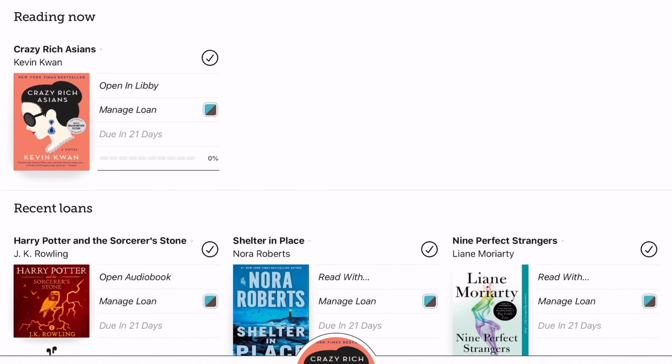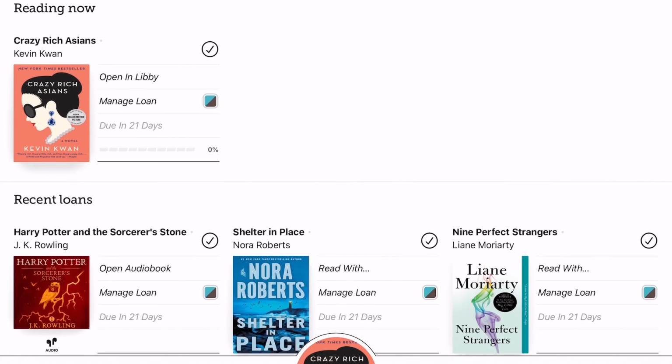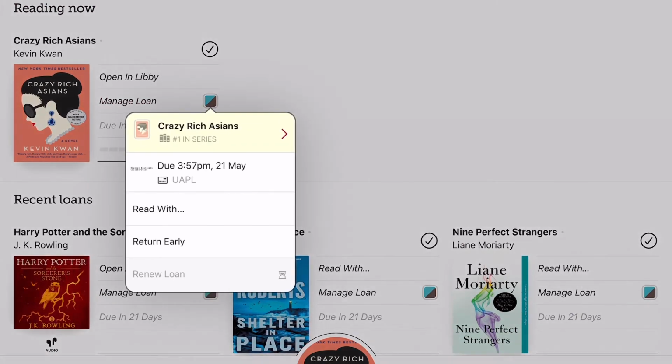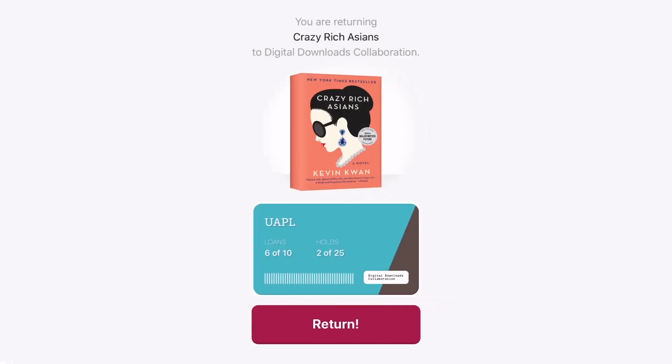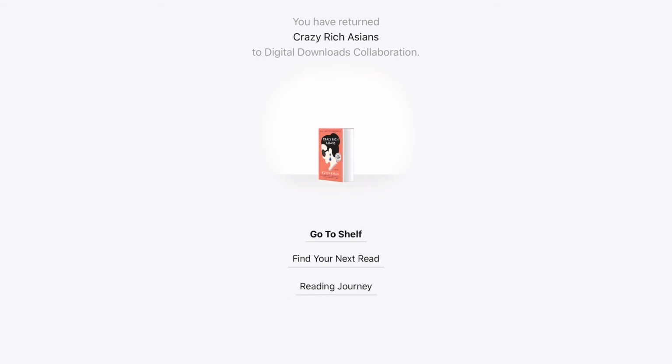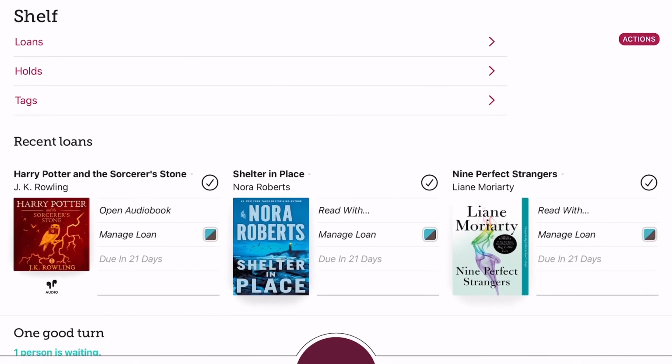In order to return one early, you'll tap Manage Loan next to the book cover and select this Return Early button. You'll go to a different screen that just asks you to confirm that you're returning, and if you are, you'll tap this red Return button. And that's it. You can go back to your bookshelf, or you can find your next read to go back to the library. So I'm just going to quickly go back to my bookshelf here.